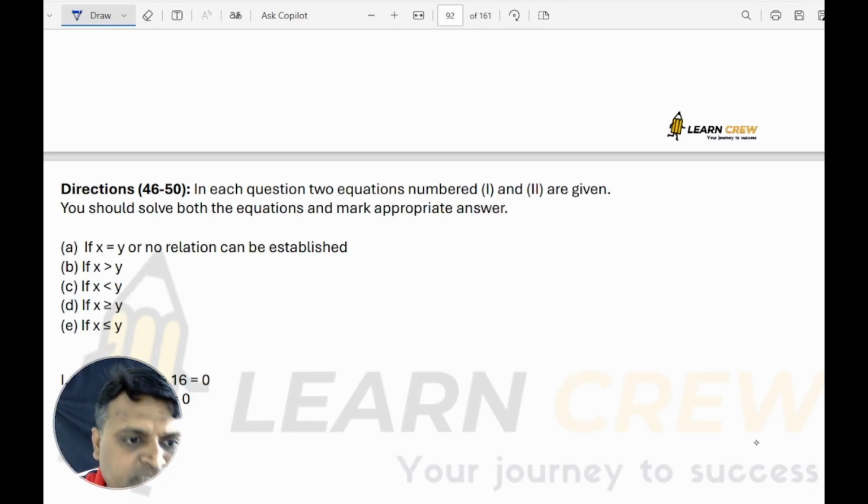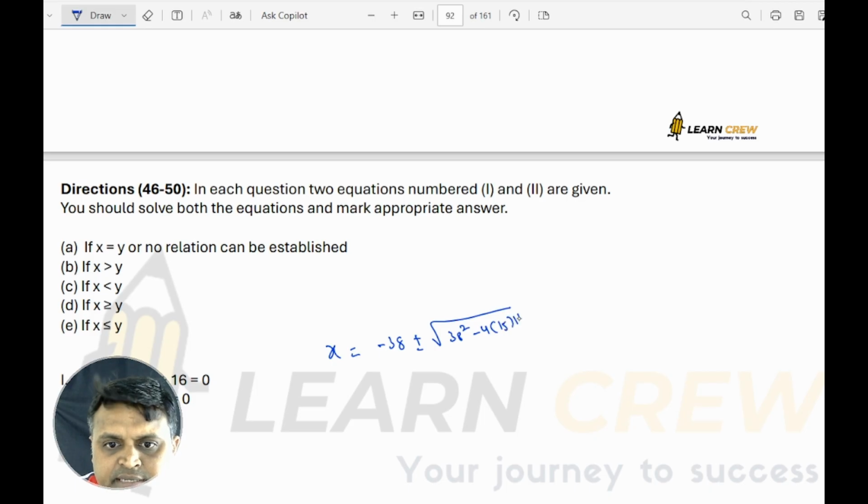Next, the questions based on quadratic equations. Here, 15x square plus 38x plus 16. So what is the value of x you are going to get? And what is the value of y you are going to get? So ax square plus bx plus c is equal to 0, x is equal to minus b plus or minus root over b square minus 4ac, divided by 2a. How much you are going to get?